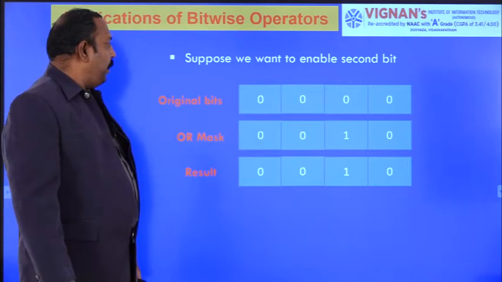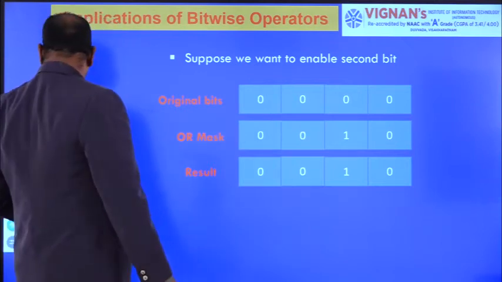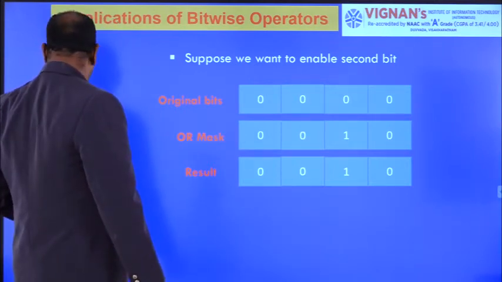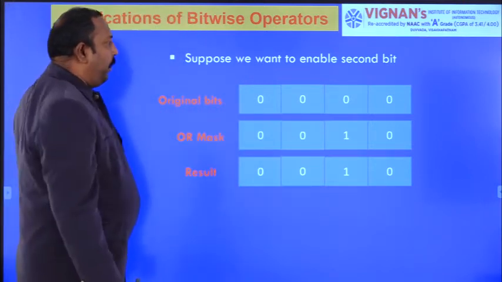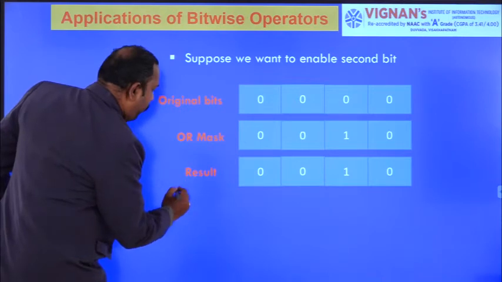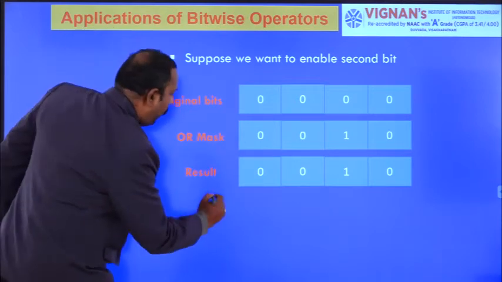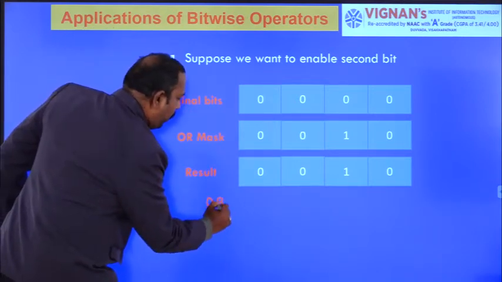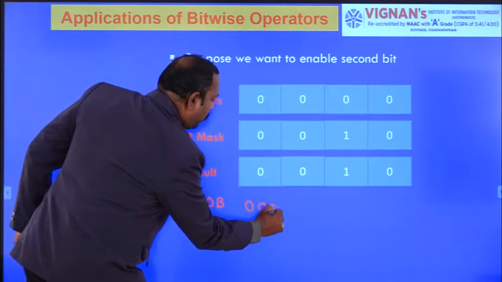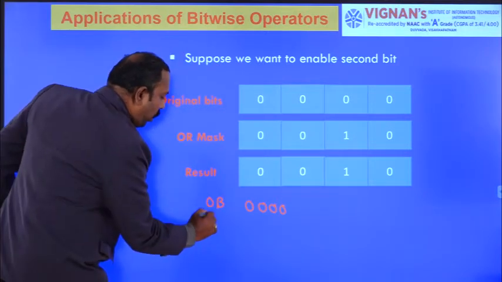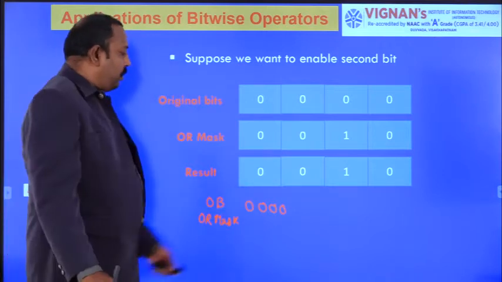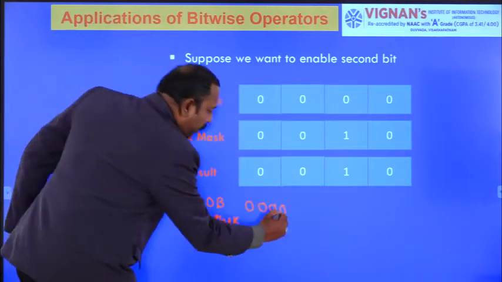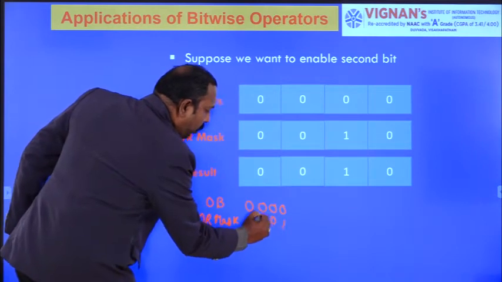Suppose we take another example. Suppose you want to enable the first bit. The original bits are 0 0 0 0. Now I want to use the OR mask. Which bit do I want to set? The first bit. That's why in the first position you put 1, and the remaining are all zeros.